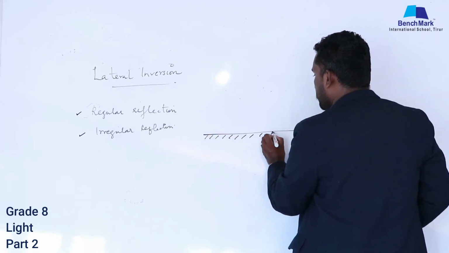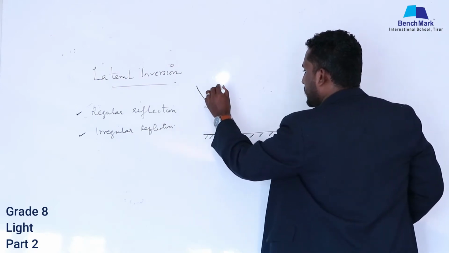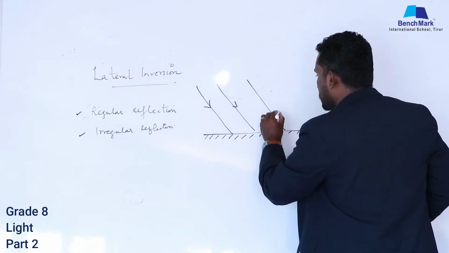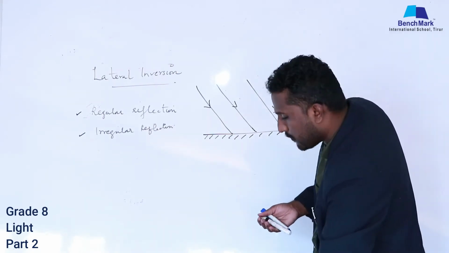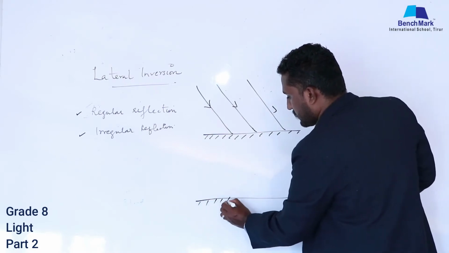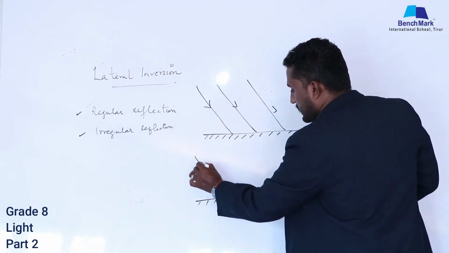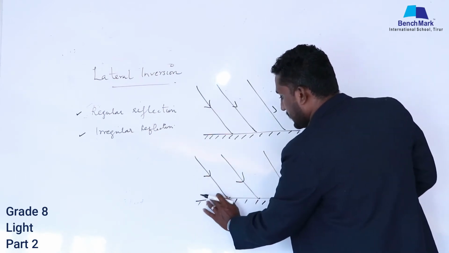This is the mirror. This is an incident ray, this is an incident ray, and this is an incident ray. I made three incident rays fall. I am going to take one more mirror, with three incident rays again.